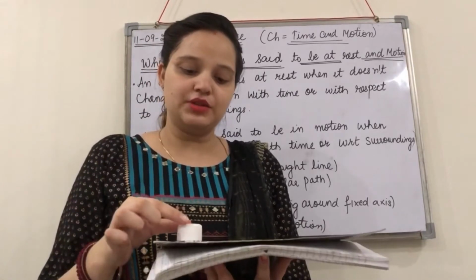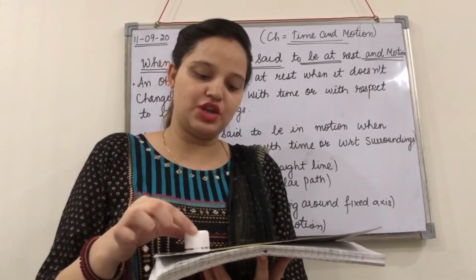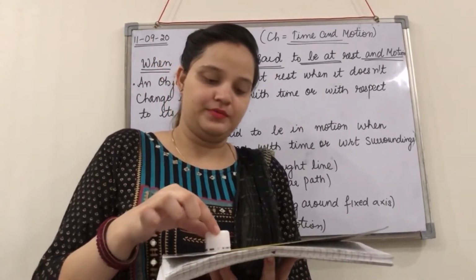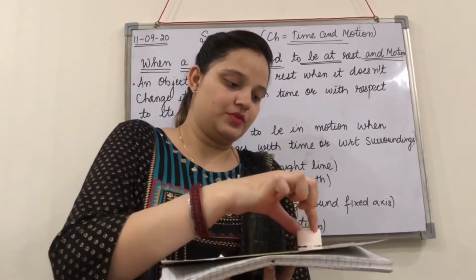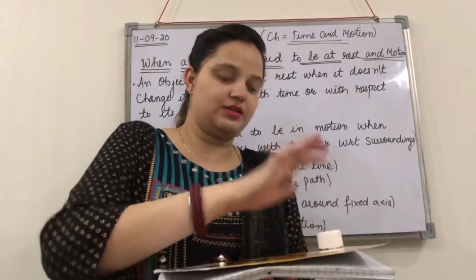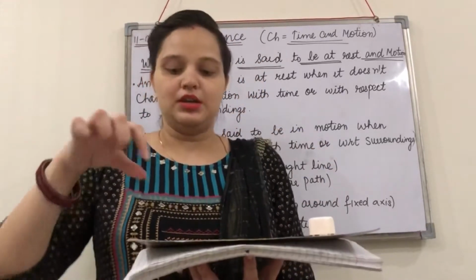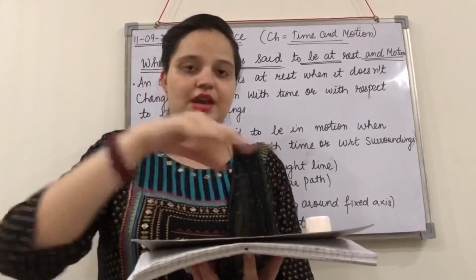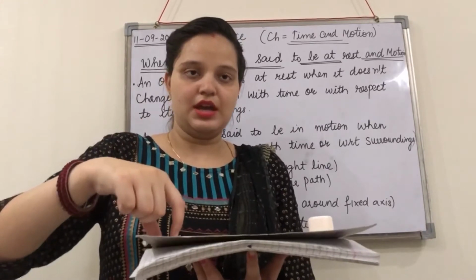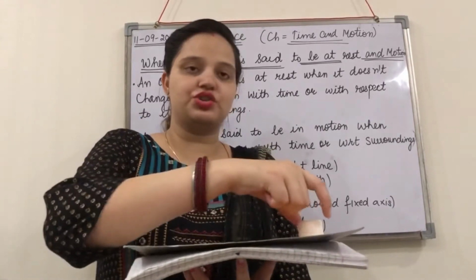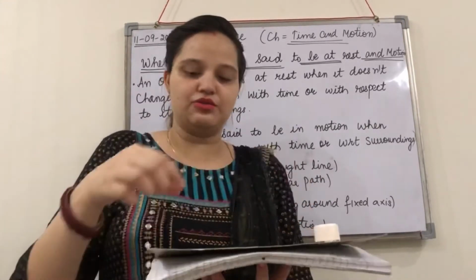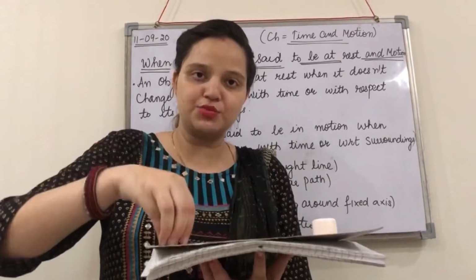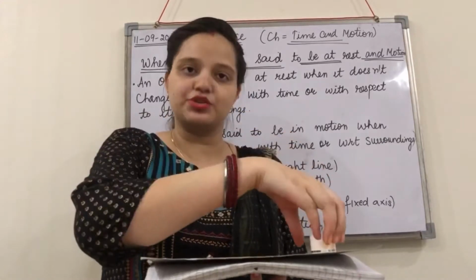Okay, now see, I'm slightly changing its position, right? So let's stop at this point. Now the initial position of this cap was this one, and now it has reached a position here, right? So there must be some time interval in the cap reaching from this position to this position.